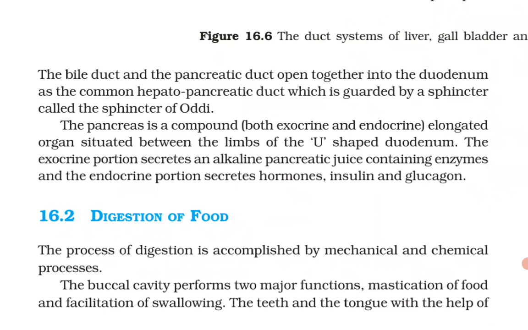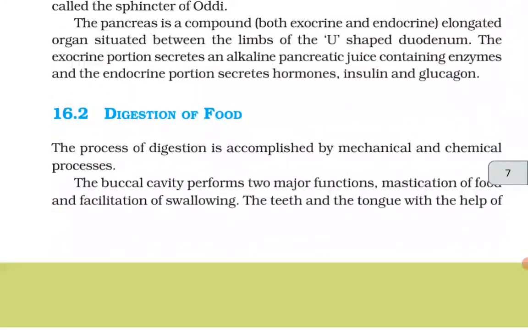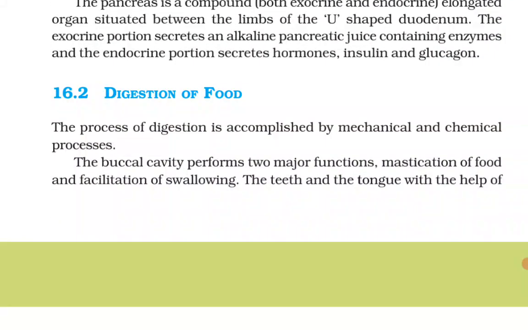The pancreas is a compound, that is both exocrine and endocrine, elongated organ situated between the limbs of the U-shaped duodenum. The exocrine portion secretes an alkaline pancreatic juice containing enzymes, and the endocrine portion secretes hormones, insulin and glucagon. 16.2 Digestion of food. The process of digestion is accomplished by mechanical and chemical processes.